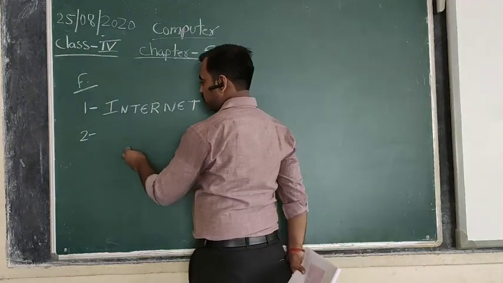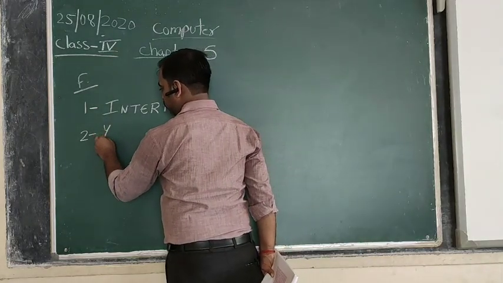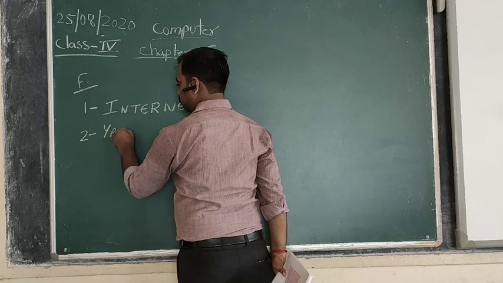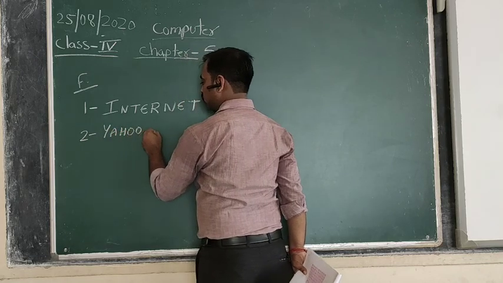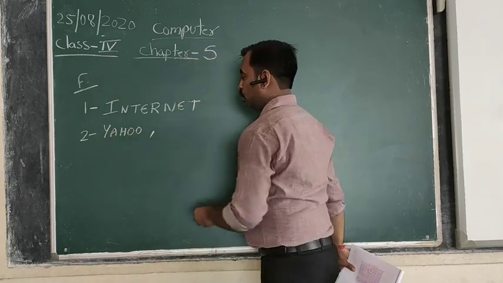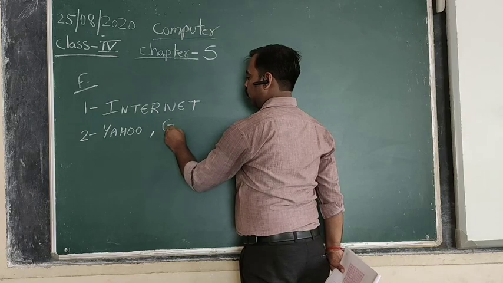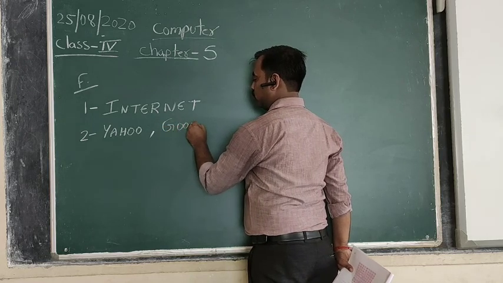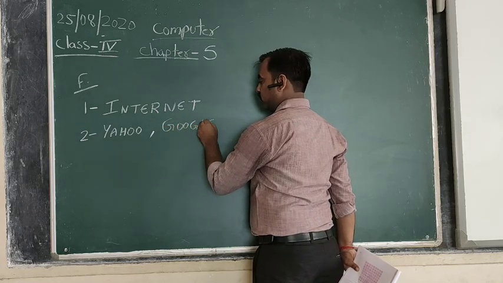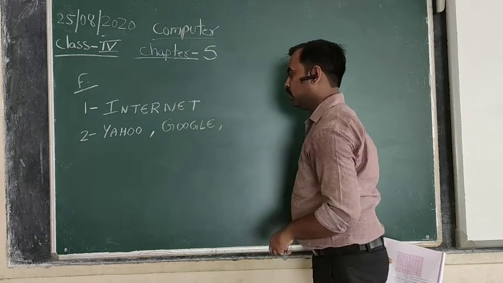So the first one is Yahoo, comma. Second one, Google, the most popular search engine. And third one,